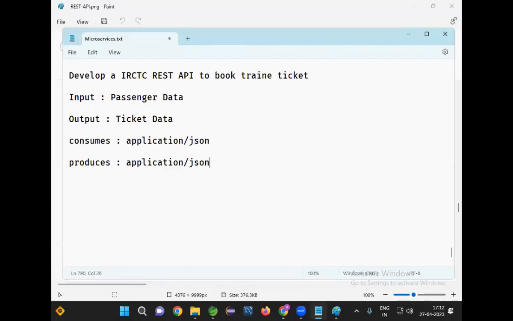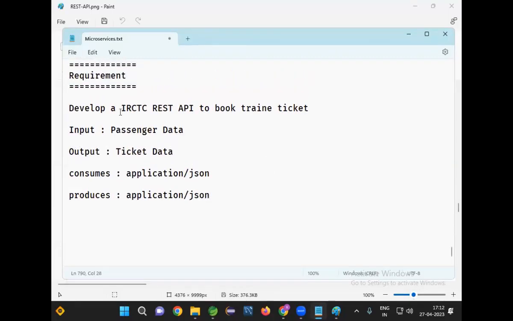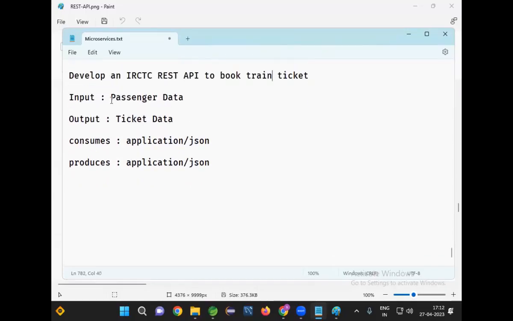Read the requirement now. Develop an IRCTC REST API to book train ticket. To book the ticket, I need passenger data. Once the ticket booking is completed, I will return ticket data. So as part of this input and output, I'm supporting only JSON. The consumer can send passenger data in the JSON format and can take ticket data in the JSON format.